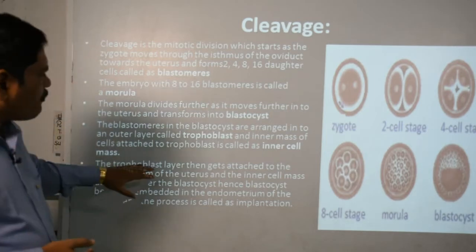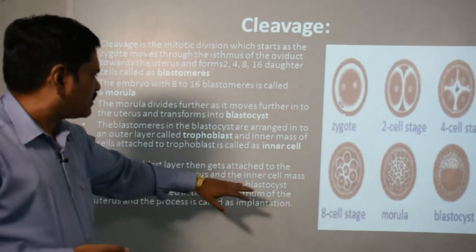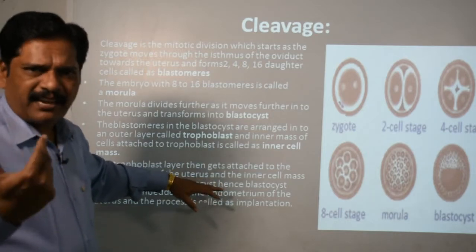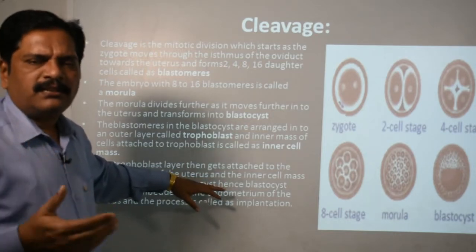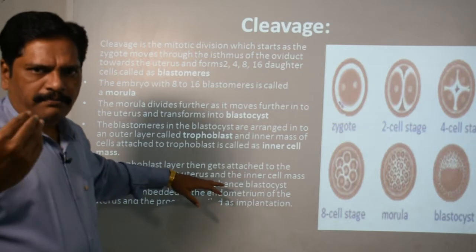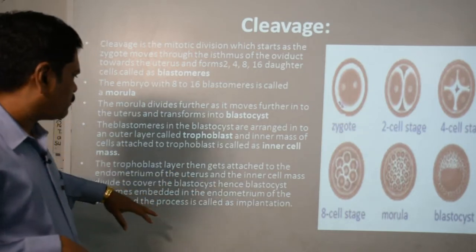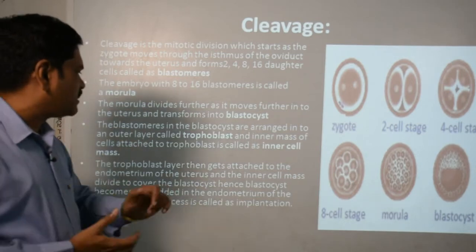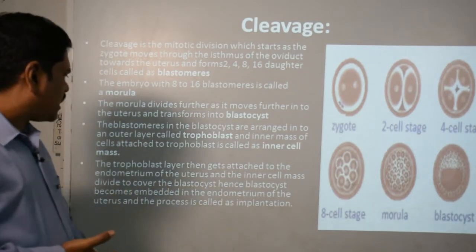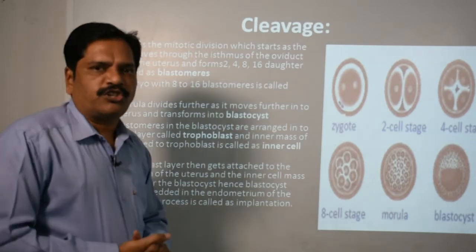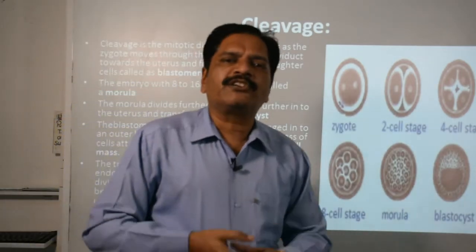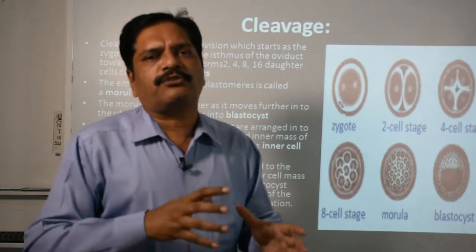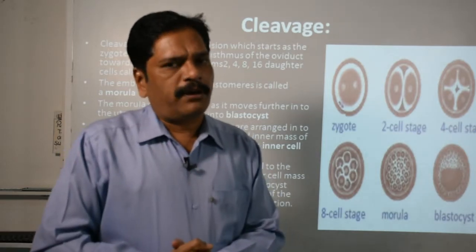Clear? Now this trophoblast layer then gets attached to the endometrium of the uterus. You know that there are three layers of the uterus, the endometrium and the perimetrium, and in between there is also the mesometrium. The blastocyst becomes embedded in the endometrium of the uterus, and the process is called implantation. What is the meaning of implantation? The fixing of this blastocyst or blastula in the membrane of the uterus.